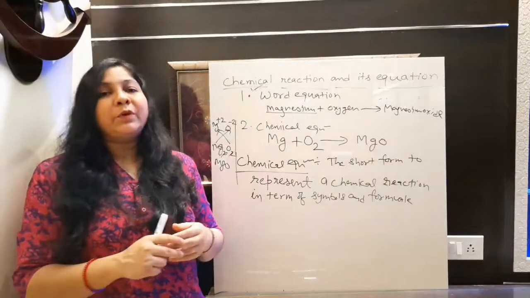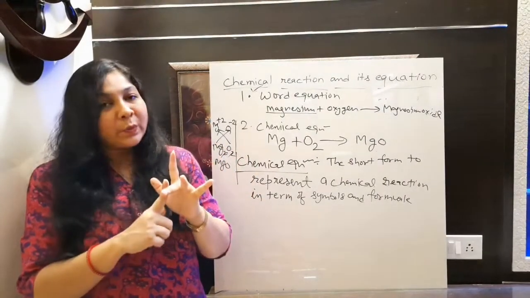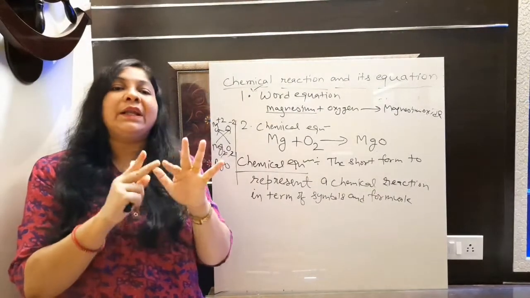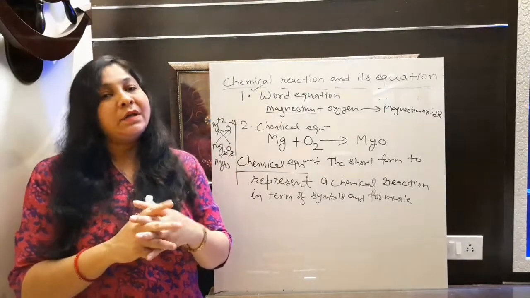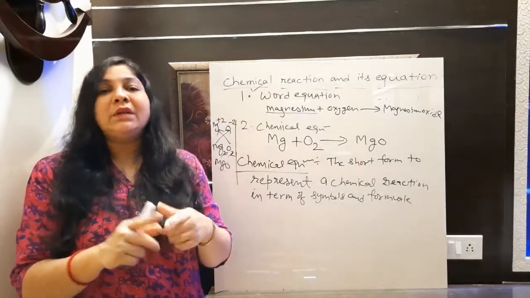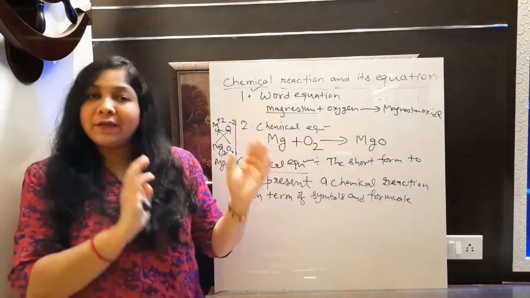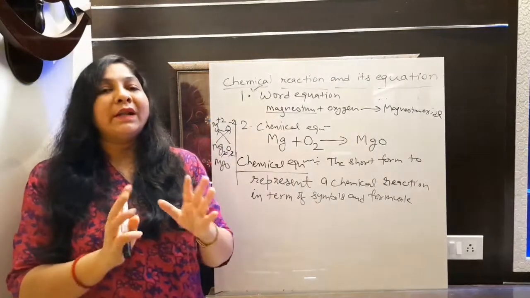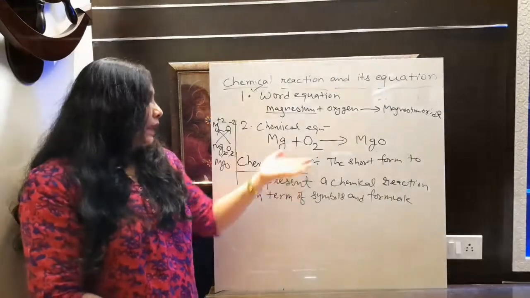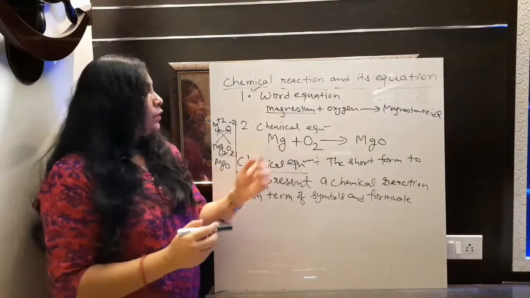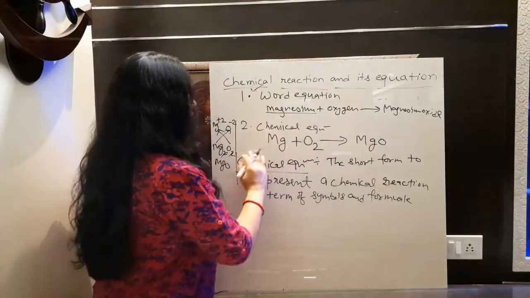Now we need to balance this because we know there are two types of equation. First is the skeletal equation and second is the balanced equation. What is a skeletal equation? A skeletal equation is one in which the number of atoms in reactant and product are not the same. And what is a balanced equation? The equation in which the number of atoms of each and every element are equal in reactant and product. Fine. So we define that equation as a balanced equation. We will discuss it later in this video only. So let's just finish this part at first. So let's balance this equation, as you already know about balancing. So let's balance this.